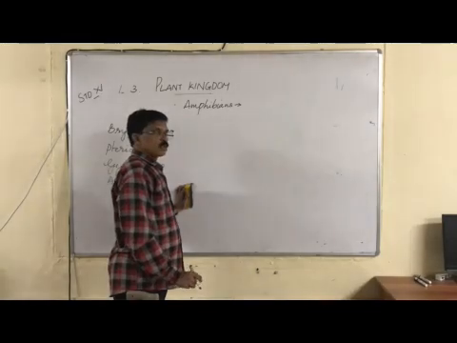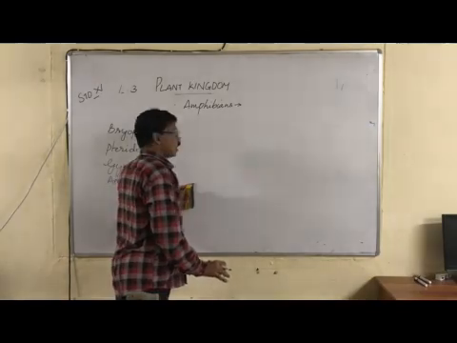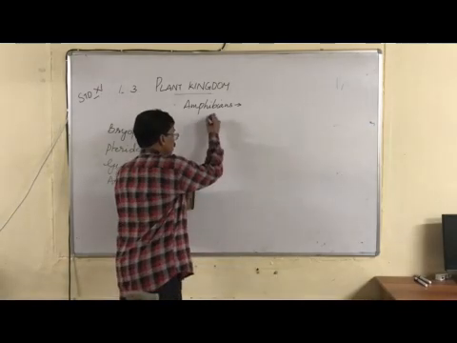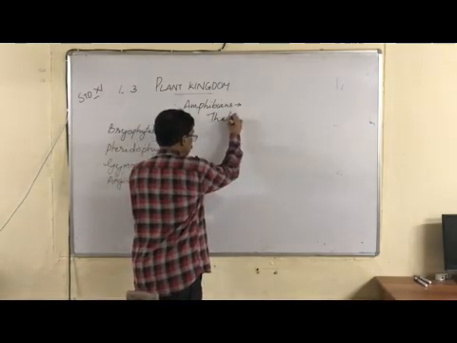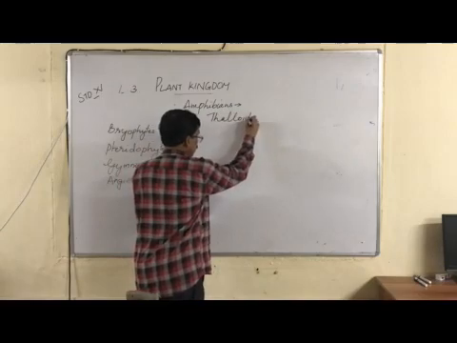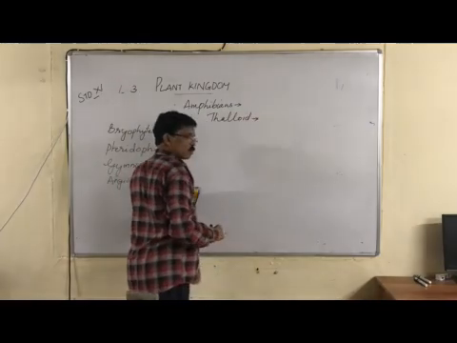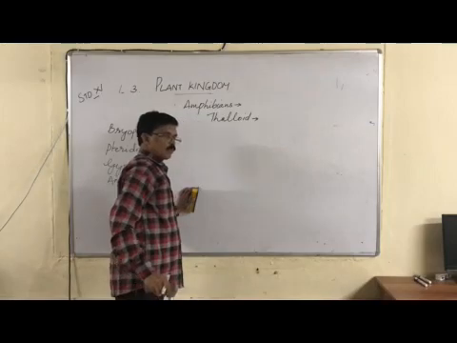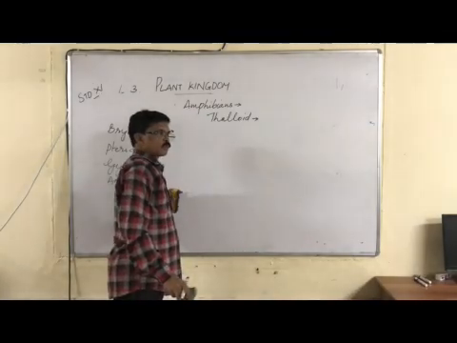These amphibians of the plant kingdom are very well known for the thalloid plant body. Their plant body is called thalloid, just like an alga. Thalloid means without a true root, stem and leaves.